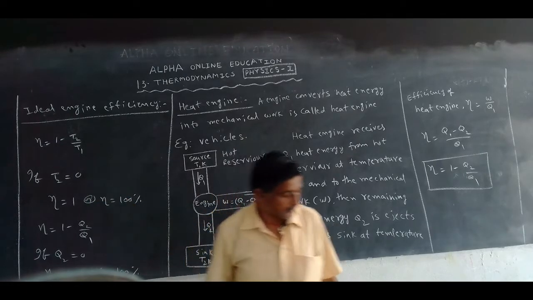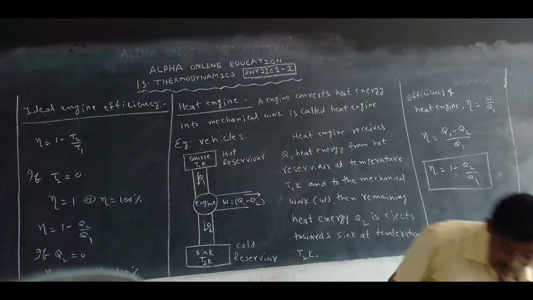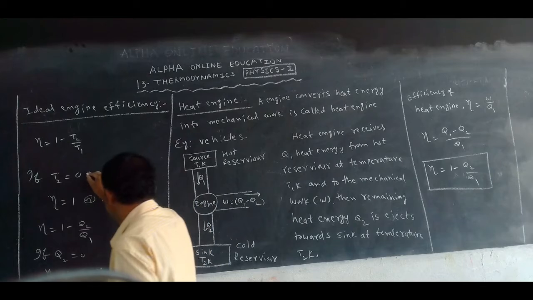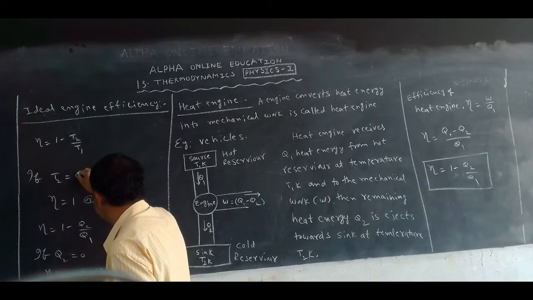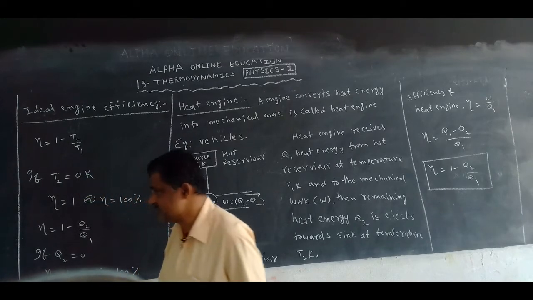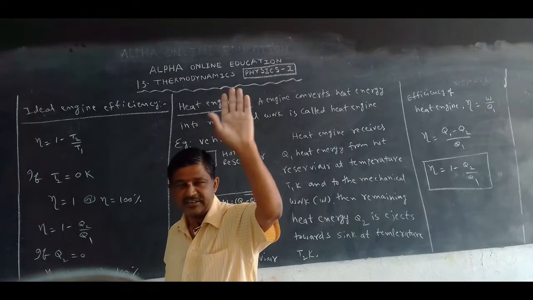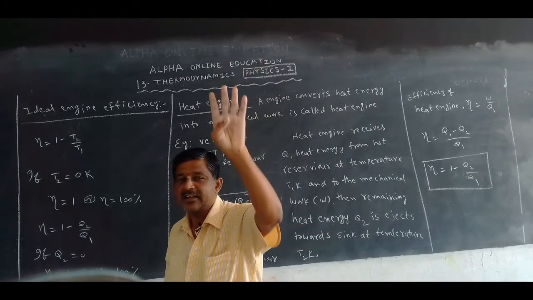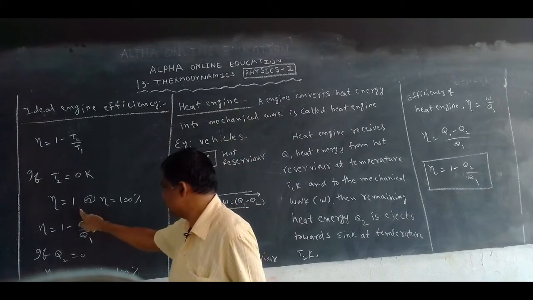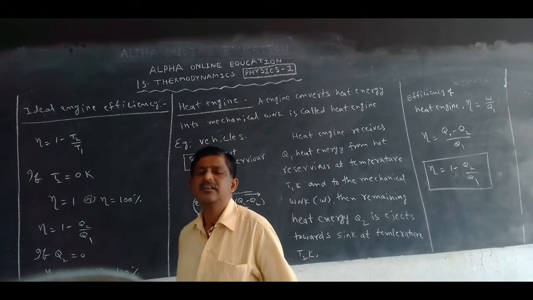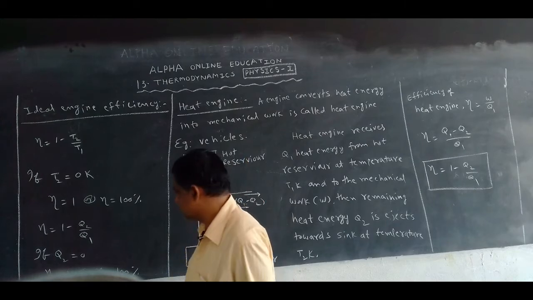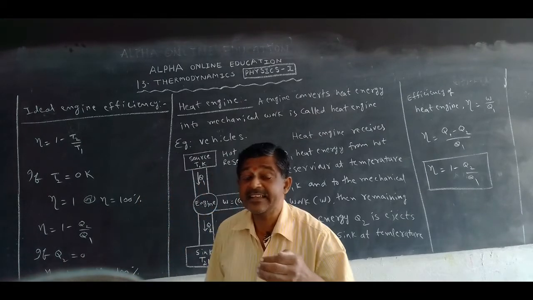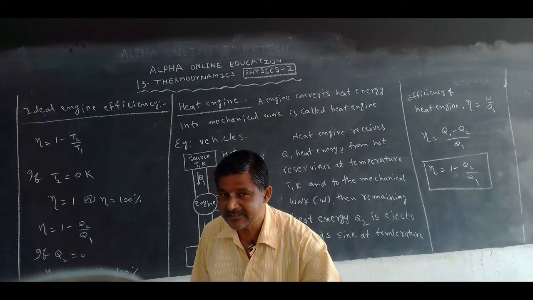What is 0 Kelvin? When the temperature of the sink is 0 Kelvin, then that Carnot engine becomes an ideal engine. So its efficiency is 1 or 100%. Otherwise, Q2 means heat energy rejected by the engine.